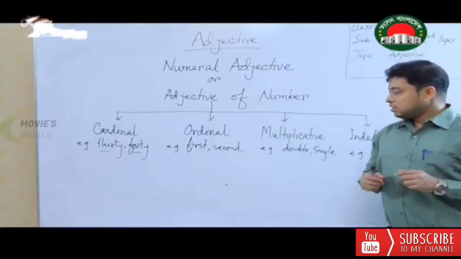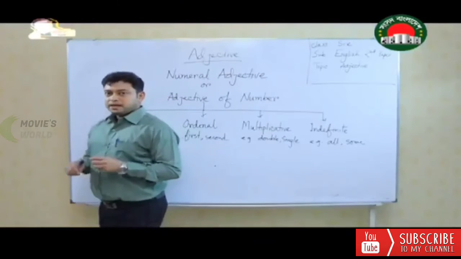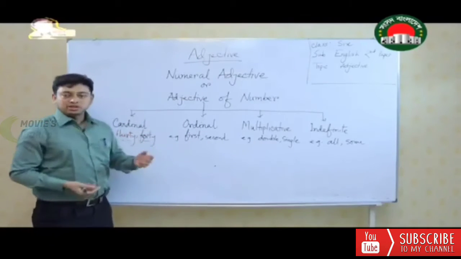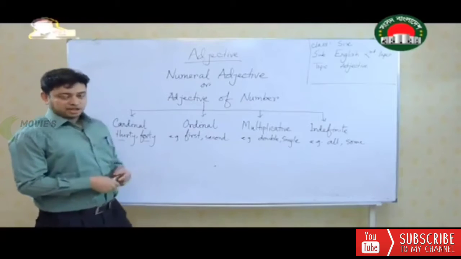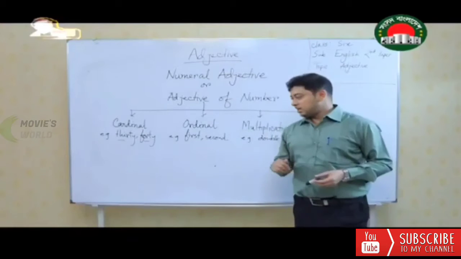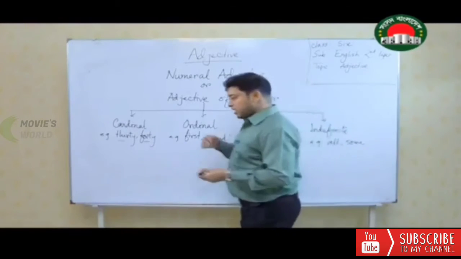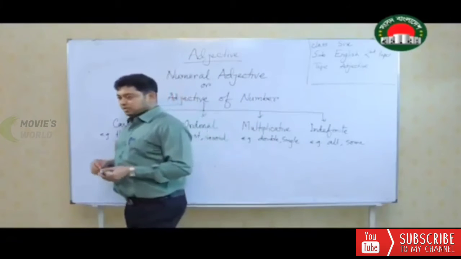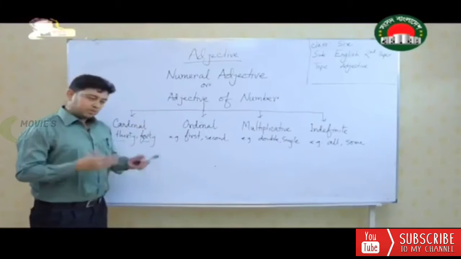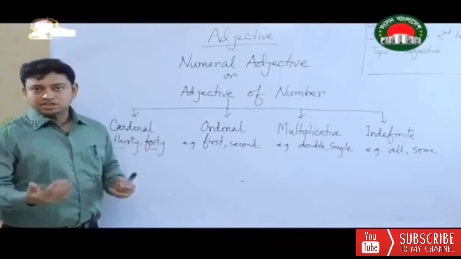So the question is, when in the exam any word or example is given and we are getting these words like 30, 40, first or second or double, single, and it is qualifying another noun, what kind of name should we write? That is a very important thing, and students get confused about this. So my answer is, this is a very simple thing. If you write cardinal numeral adjective, the answer is correct. If you write this is an adjective of number, your answer is correct as well.